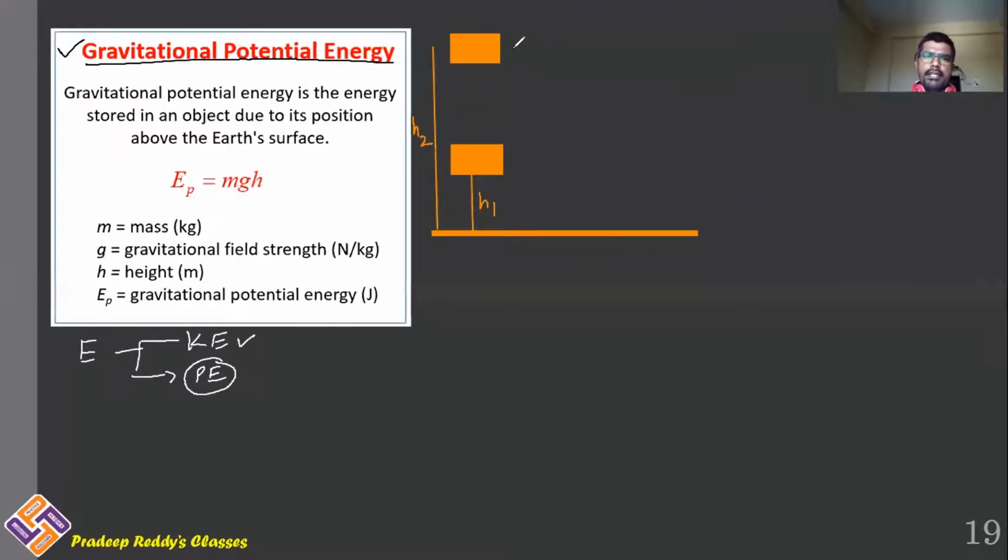The mass of this object I am considering as m. You are now applying force upon this object and lifting it in the upward direction. So initially the body is at height h1. Upward you are applying some force, and downward there is a gravitational force acting, which is simply written as mg, and this is the applied force.